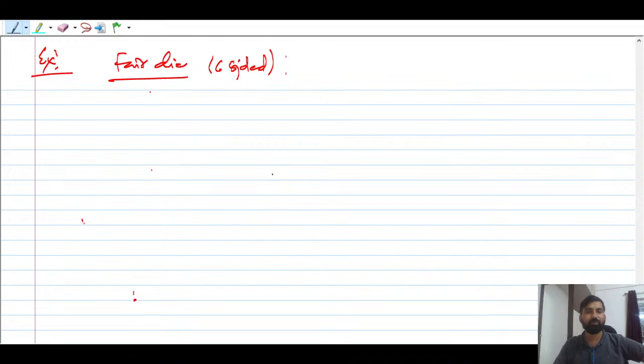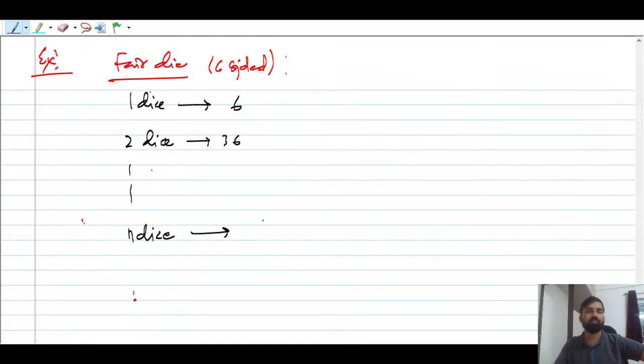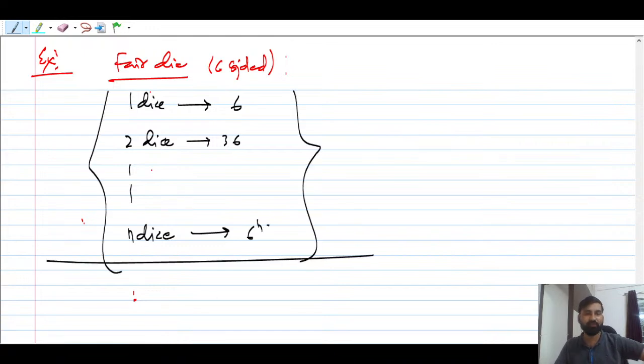Understood? Suppose one die has 6 outcomes, 2 dice have 36, and so on. So n dice give 6 to the power n. As the number of dice increases, the number of outcomes is going to increase. I hope this makes sense to all. How many of you understood this entire story? Yes. So I hope this makes sense to all.